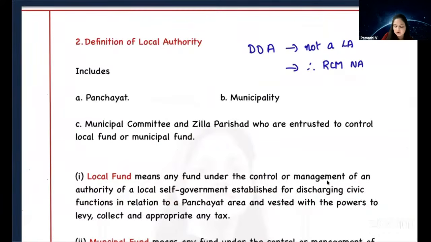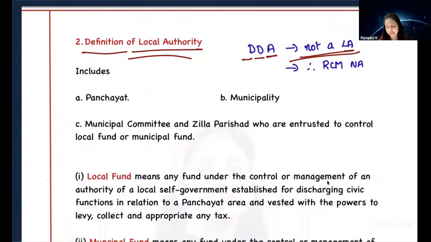Okay. Now we'll go to the next amendment. This is not an amendment which is applicable for May 26. It is already covered under the Jan 26 amendment. Anyway, let's look at what it is. It says Delhi Development Authority is not a local authority. Now let's understand why this amendment or this clarification was required.